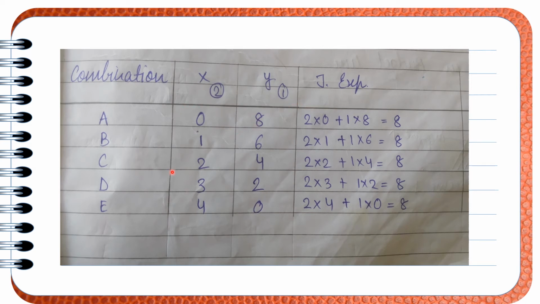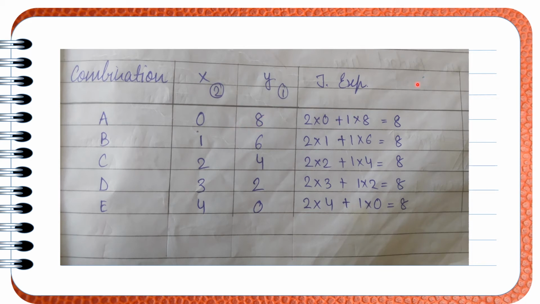Remember one thing, when the slope is a straight line, it means the marginal rate of substitution. In the case of consumer equilibrium, we have the marginal rate of substitution, we don't have the marginal rate of transformation. So the marginal rate of substitution should be constant.